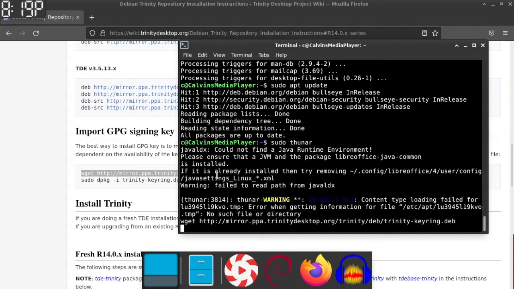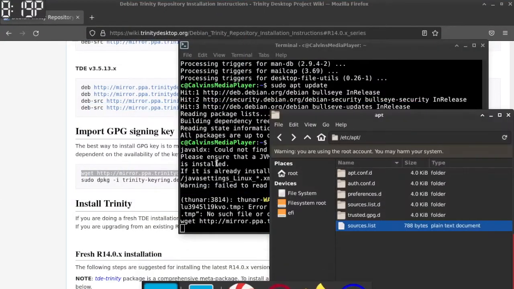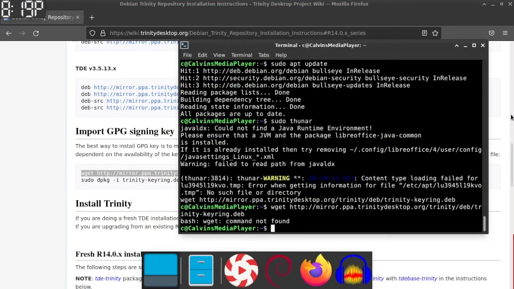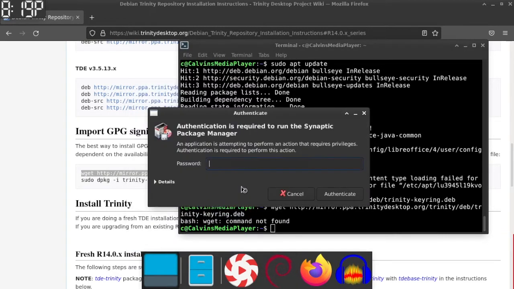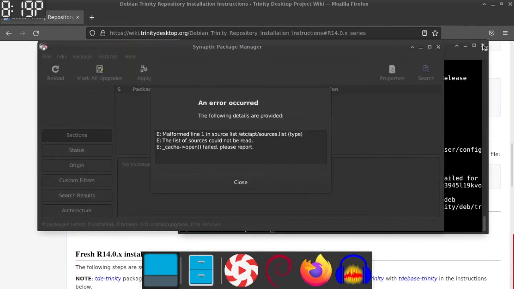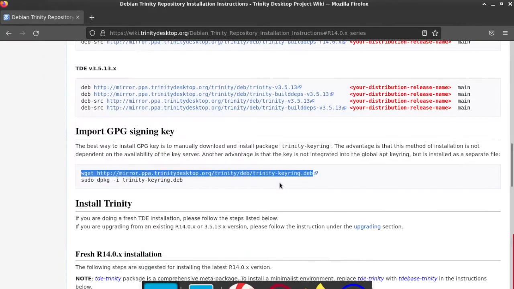So this began a long process to figure out I had messed up my sources list. Because I was getting impatient, I said, well, maybe I'll go and, oh, see, there it is, wget command not found. So I said, well, I know I've downloaded it before in the Synaptic Package Manager. So I thought I would open up that, and boom, there is the error that bugged the heck out of me for an entire night.